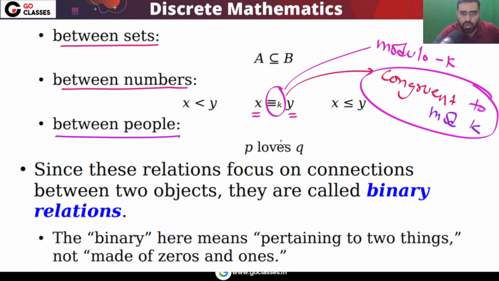Now between people also you can have a relation. For example, love is a relation between people, and so on.